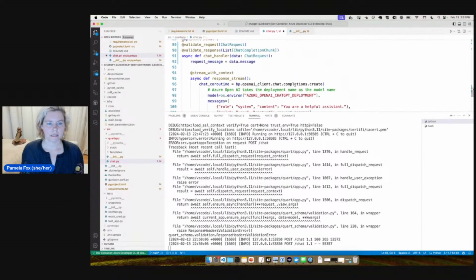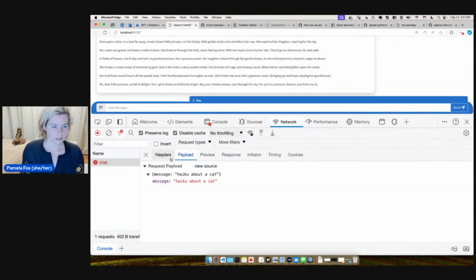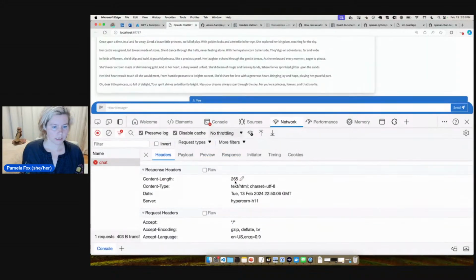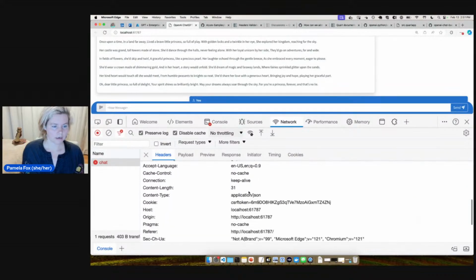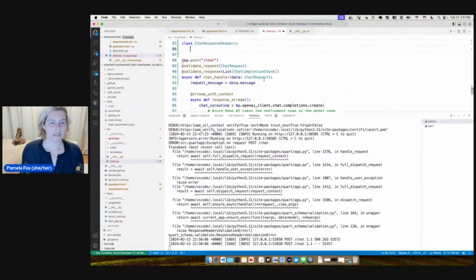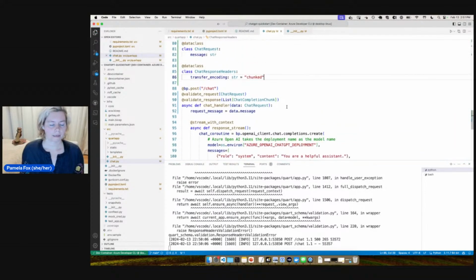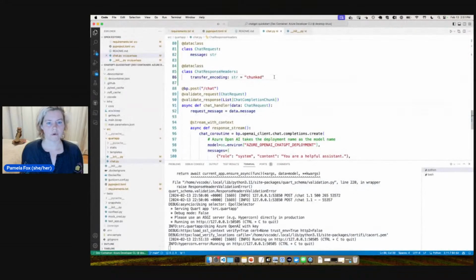We're not particularly sending a content type. Let's see. Response headers content type. Yeah, I'm only sending text. Okay, it's getting interpreted as text/html, but it should be sending a transfer encoding chunked header. And the other ones are straightforward.